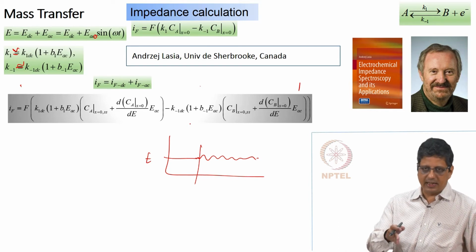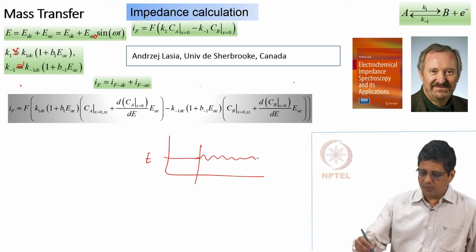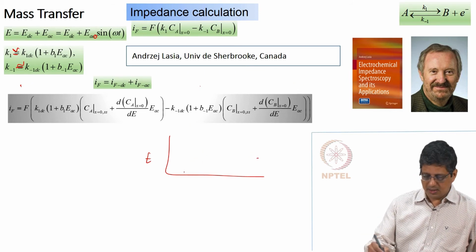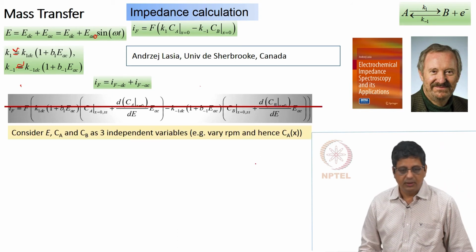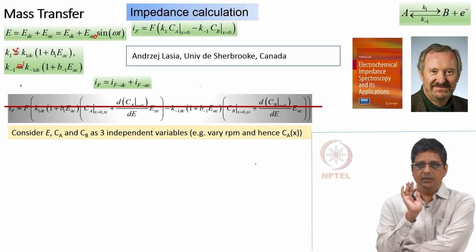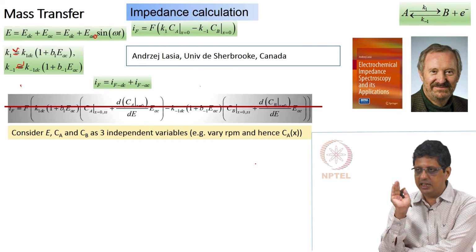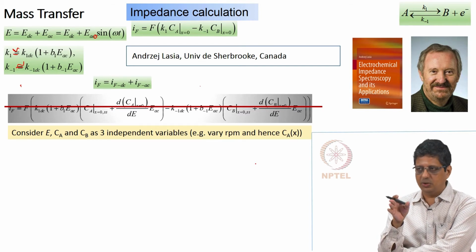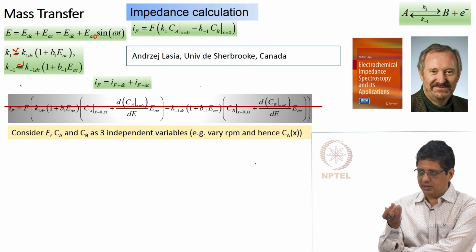And likewise, we would have done that for k minus 1 and CB, but we are not going to do that way. And this area I should not have used, it is all right. Instead, we are going to consider CA, CB and potential as independent variables, and it is possible to actually do that way. Okay. We can vary the concentration on the surface by changing the rotational speed.